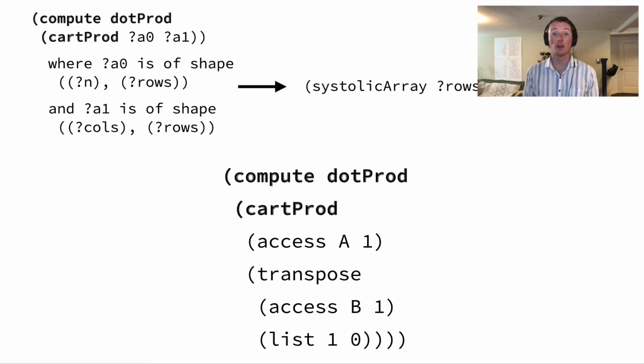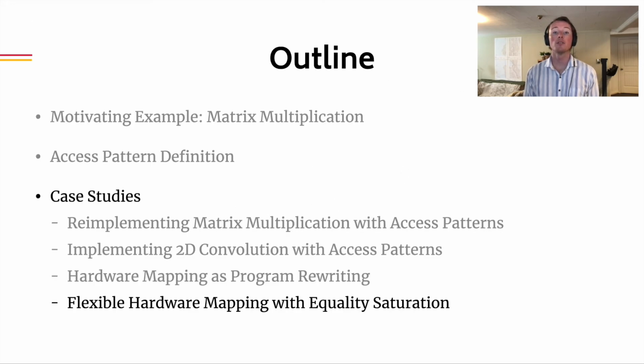Now we can use this rewrite to map our matrix multiplication to her systolic array. We have shown how we can use Glenside to formulate a program rewrite to perform hardware mapping. Yet mapping a matrix multiplication to matrix multiplication hardware is perhaps not all that impressive. To show the true power of program rewriting with Glenside, we will now demonstrate the flexible mapping of a 2D convolution to matrix multiplication hardware.